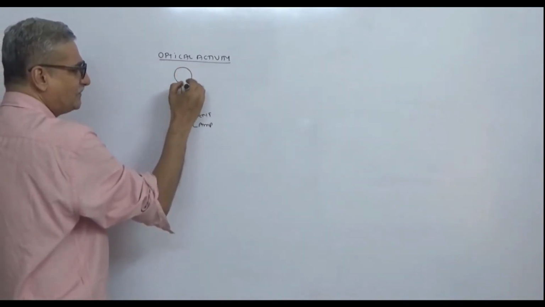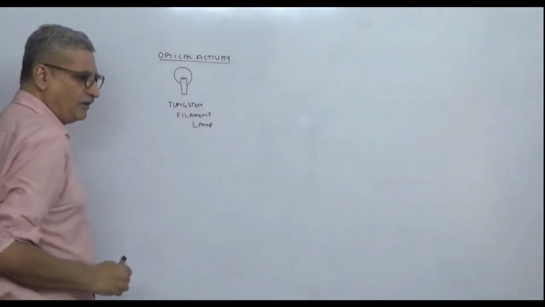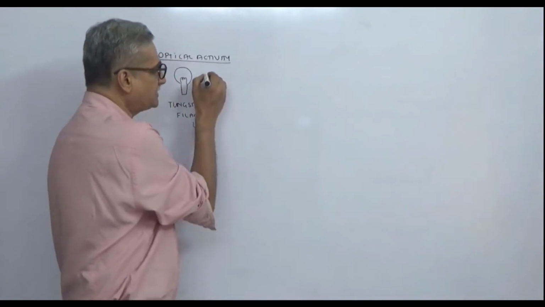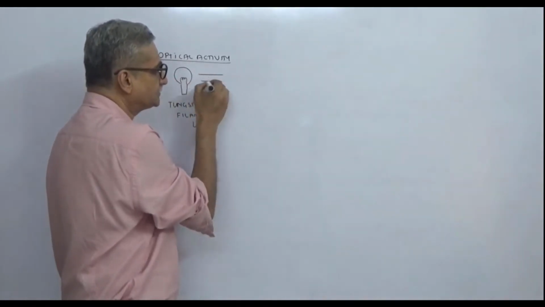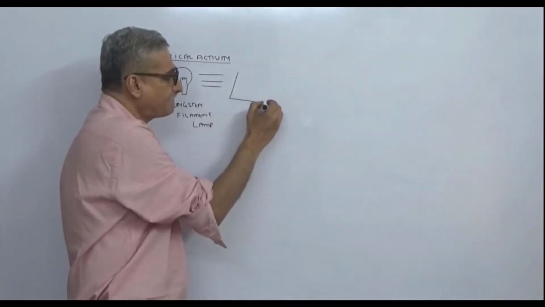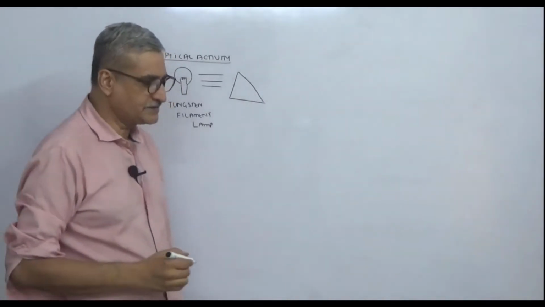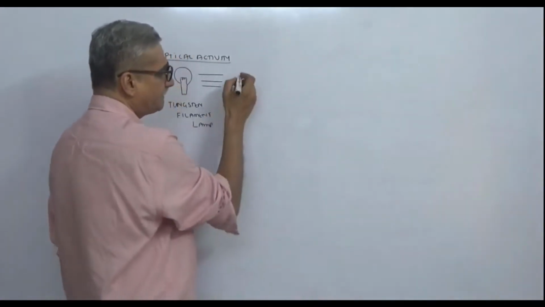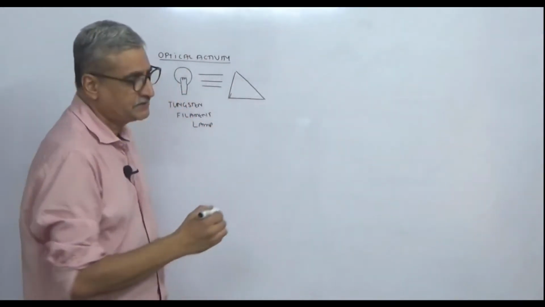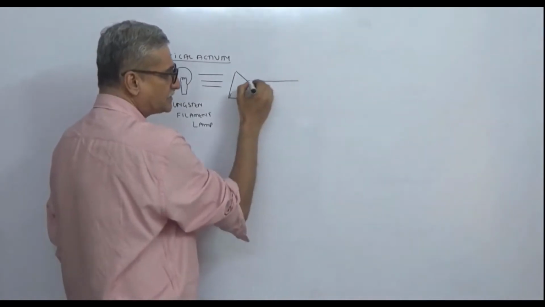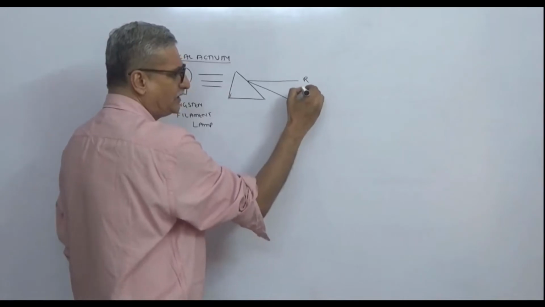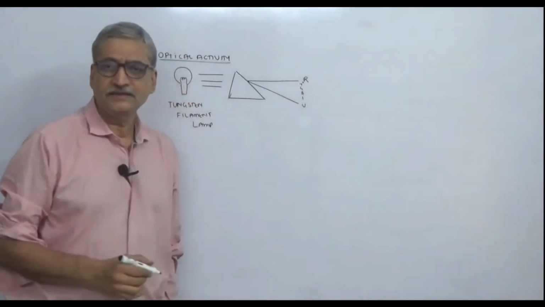Nowadays you people don't see the bulb like this. Now what happens, this tungsten filament lamp gives out what we call light. When this light is passed through a prism, this will be a prism, it gets split into its constituent colors. So obviously you have violet, indigo, blue, green, yellow, orange, red. This is how it is.